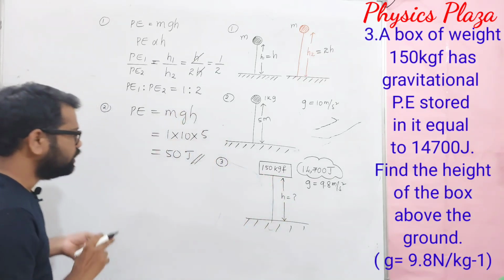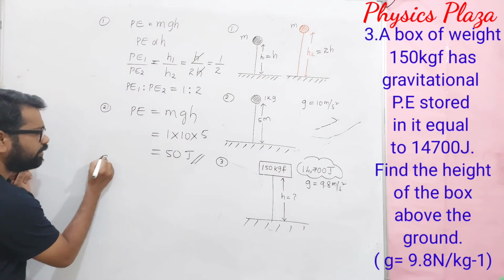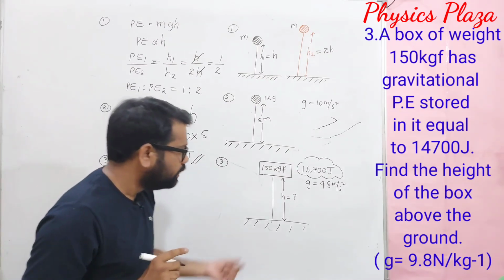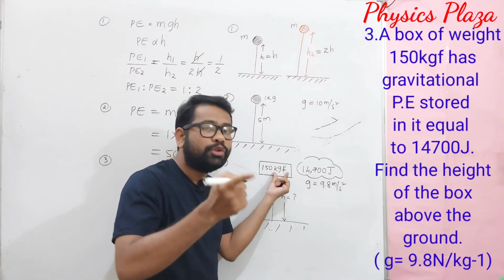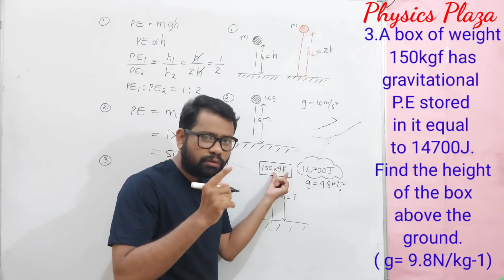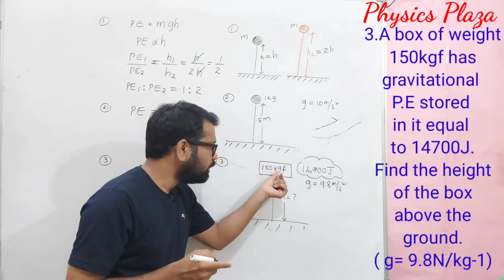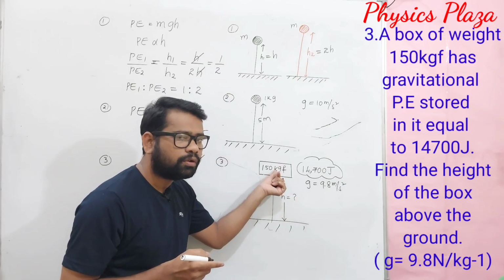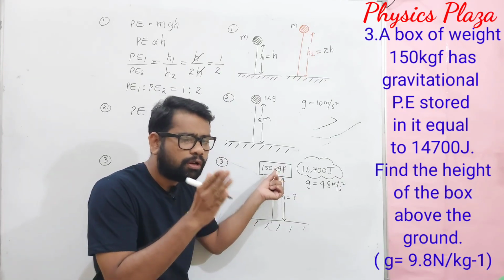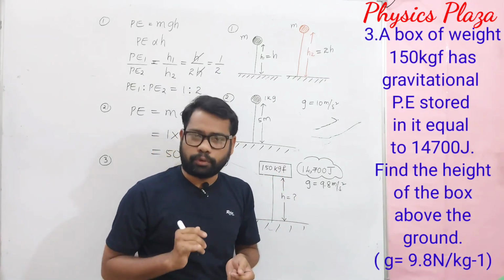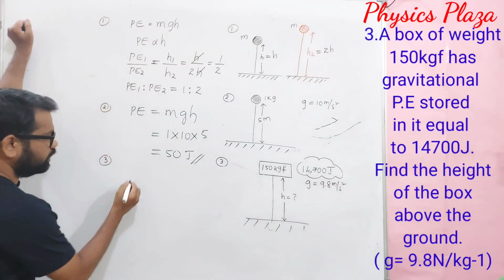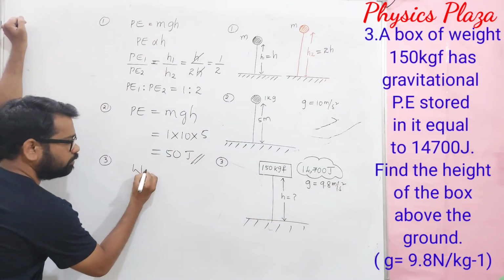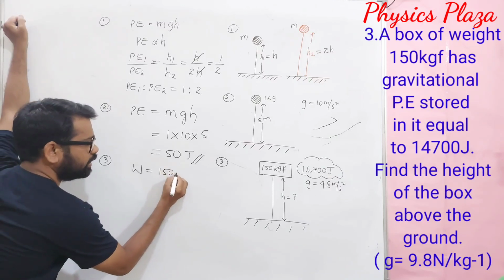Let us calculate here. Before doing that, one important point we should remember. Here kgf we have to convert into newtons. Very important. 1 kgf is equal to 9.8 newtons. So first let us convert. Here W is equal to 150 kgf.